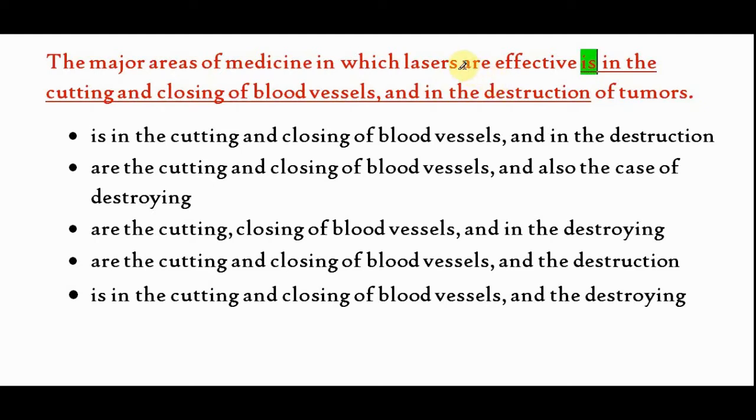So people, whenever there are two verbs, in that case the first verb will follow the closest noun, and the second verb will follow rule number 1, that is called before the first preposition. So the verb are is followed by lasers, so lasers are effective, and for is the subject will be areas. So major areas is in the cutting and closing of blood vessels.